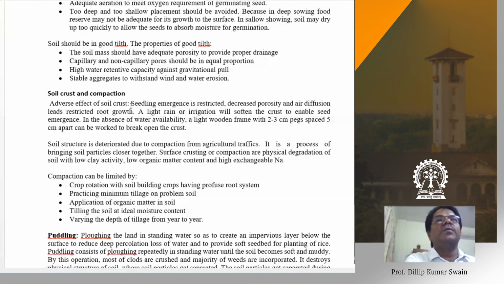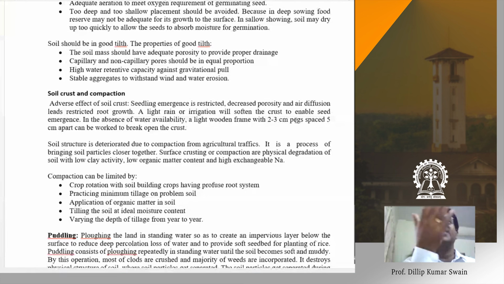This is a serious problem not for all soils, but for a few specific types of soils which are subjected to crust formation. So seedling emergence is restricted, and decreased porosity and air diffusion lead to restricted root growth. Light rain or irrigation will soften the crust, so this can be managed. Suppose you have sown the seeds, how does the crust formation take place?